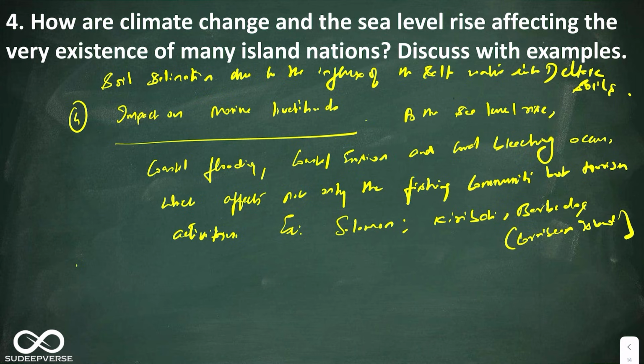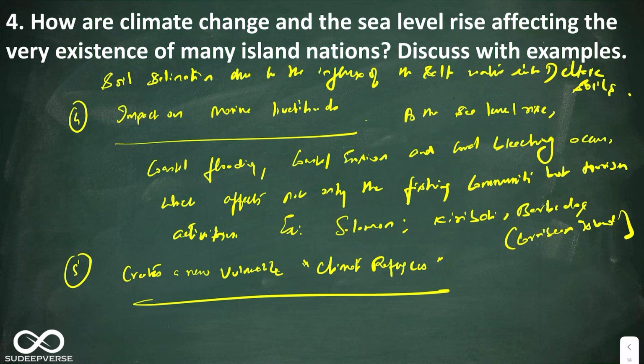All right, the fifth one is that it creates a new vulnerable group, climate refugees. Creates a new vulnerable group called climate refugees. Now there was a very famous news.